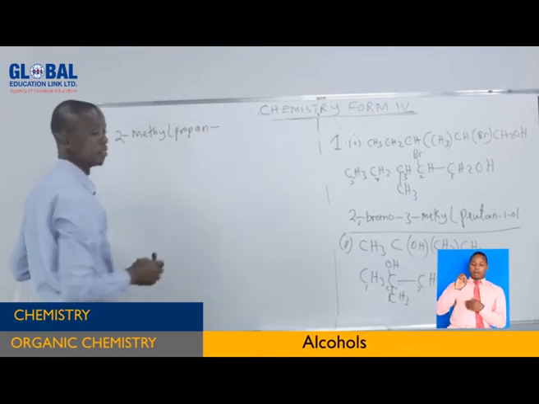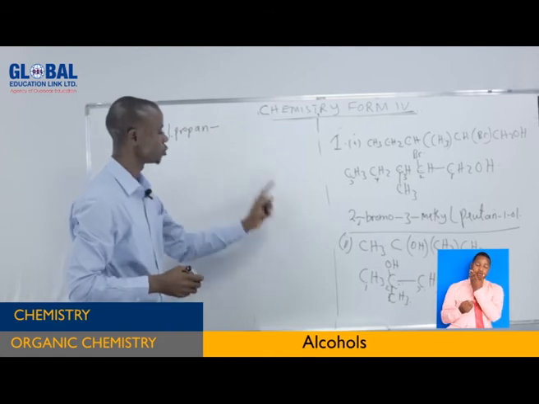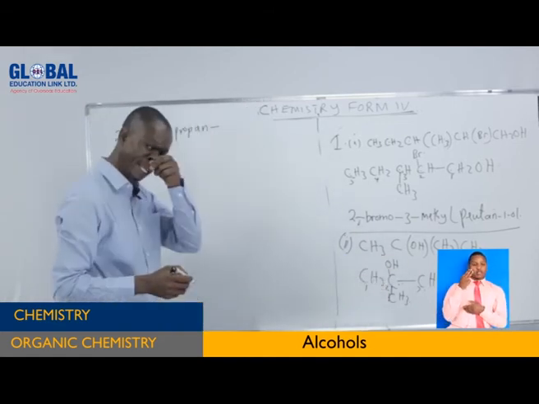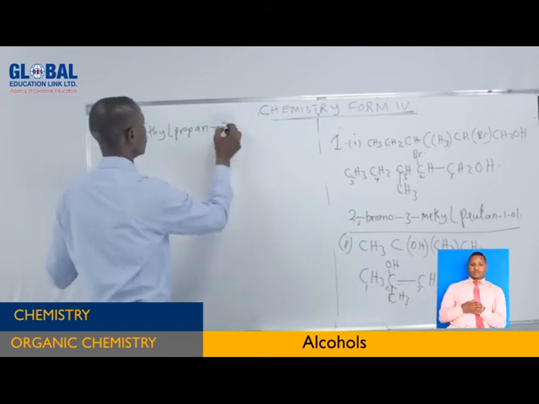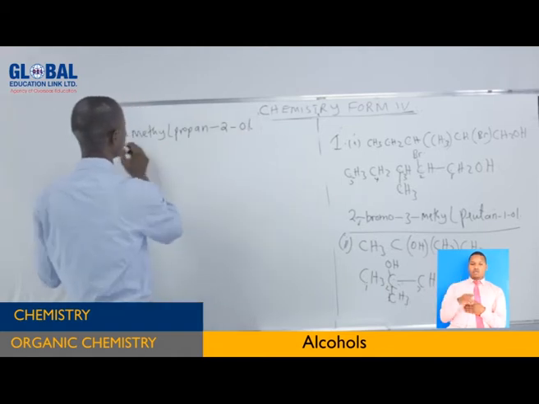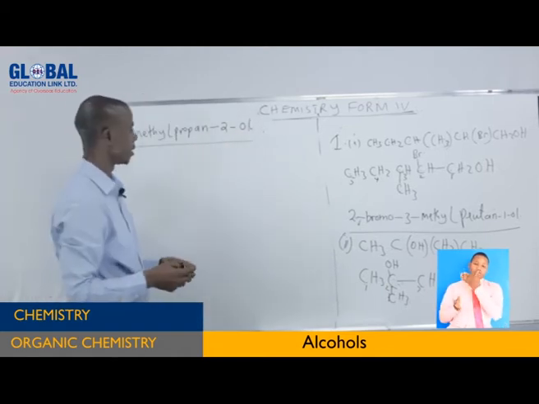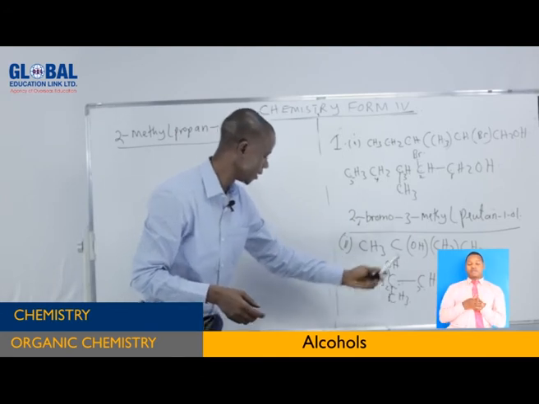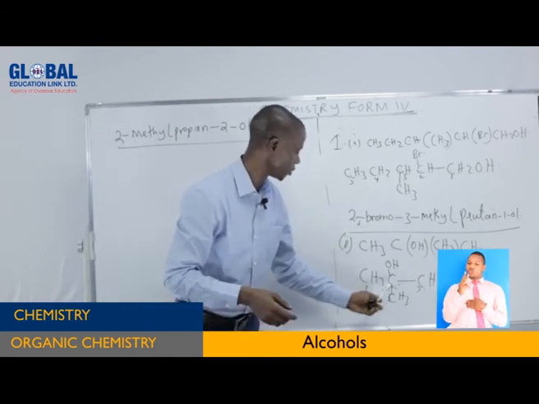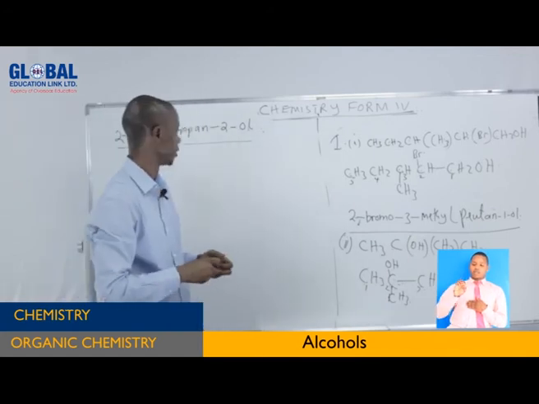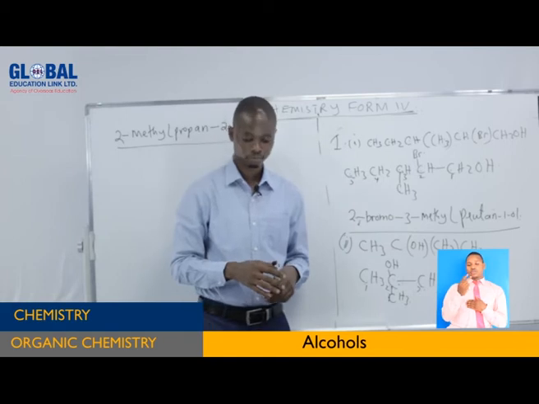Then you finish by putting a hyphen to show the position of the hydroxyl group. It is present on the second carbon. Therefore, it is 2. Then you finish with "ol". This is the way of naming these organic compounds. As you can see, 2-methylpropan-2-ol. There is no problem with that one. So that is the first part.